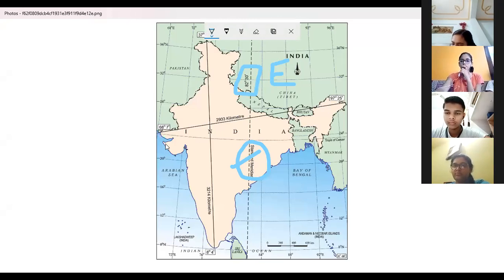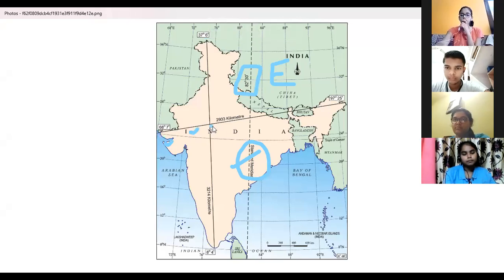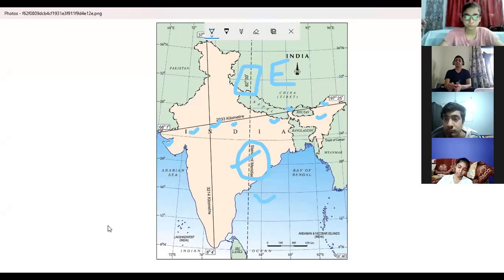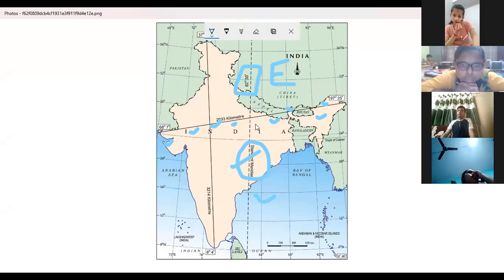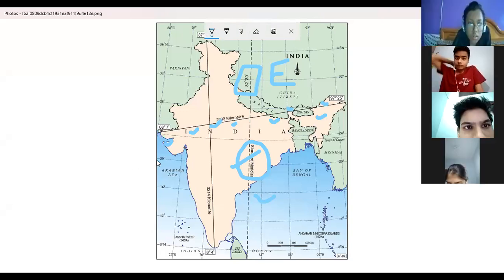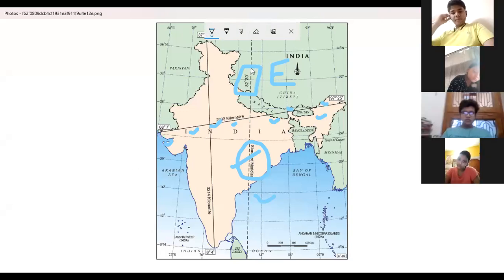Now a city in Gujarat, Rajasthan, Madhya Pradesh, UP, Bihar, Sikkim, Arunachal, Assam, anywhere, every city, every town, every place will follow the time recorded here, on this line only. Now it is clear to you, children? In case of India, this is our standard meridian. Whatever time is recorded at the local time of this line, 82.5 degree east, we follow. Every place in India follows the same time.